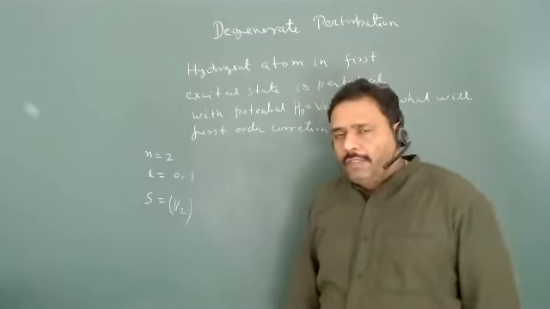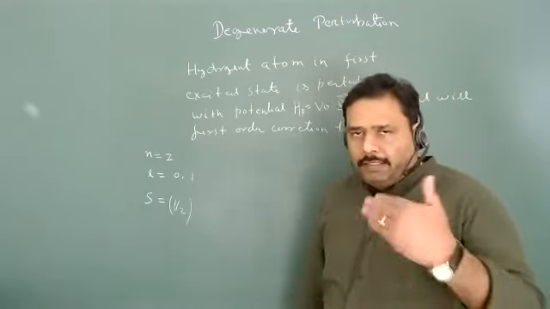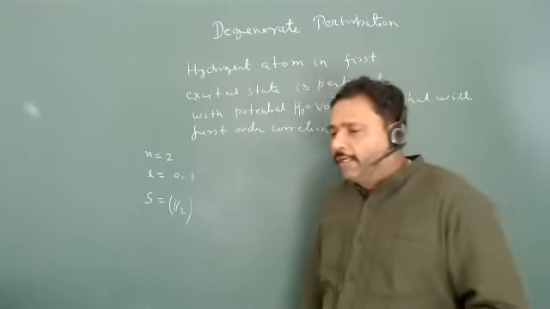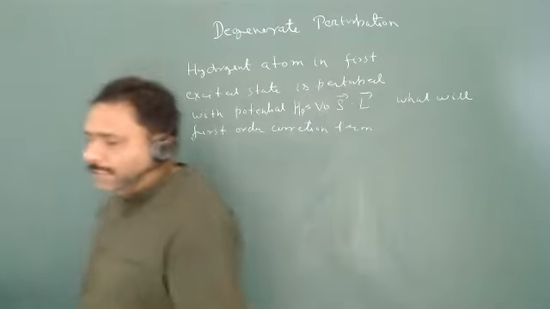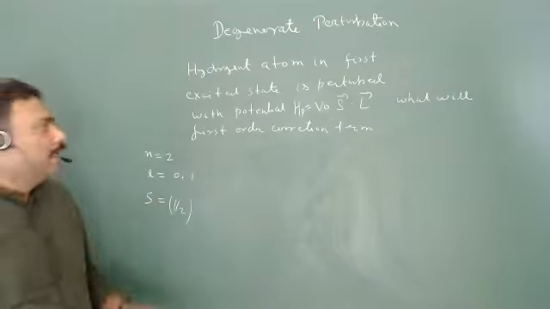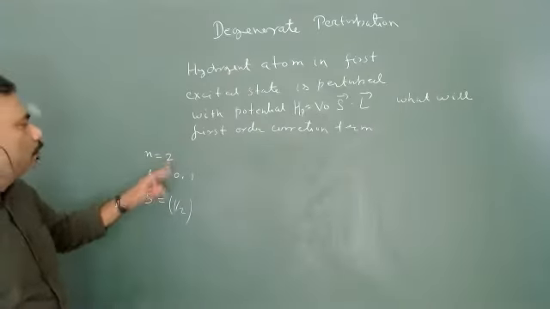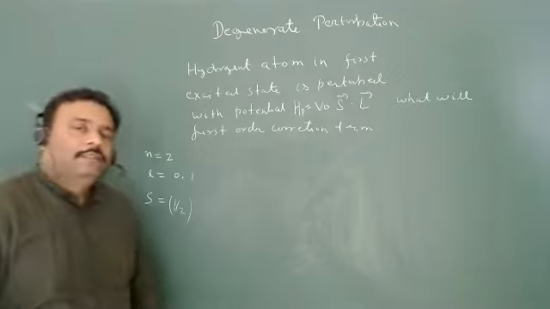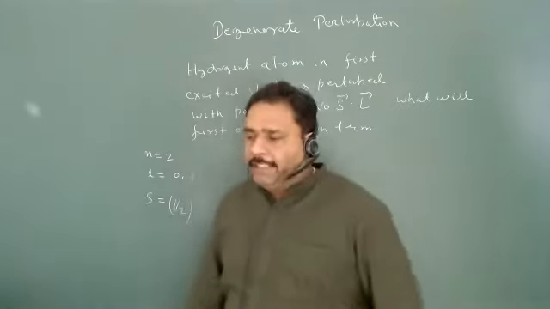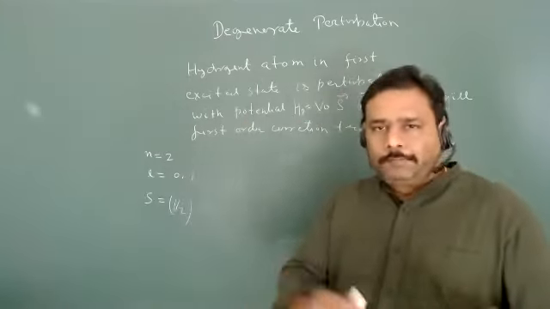Now, the first excited state is degenerate in nature, isn't it? N is equal to 2 is degenerate in nature. So what will be the degeneracy of that state if we are including the spin?